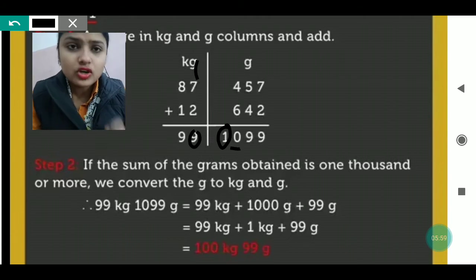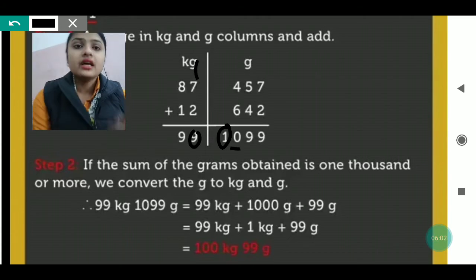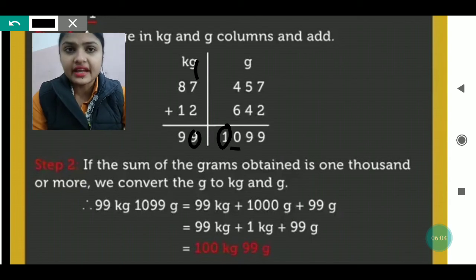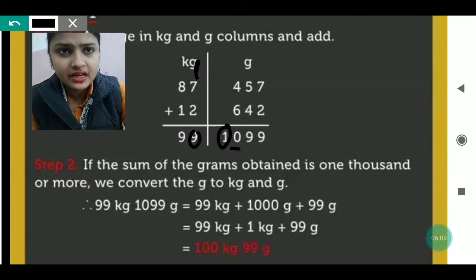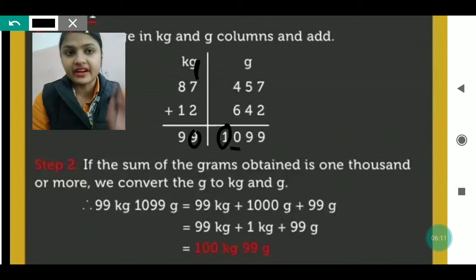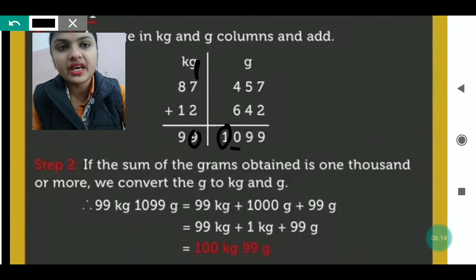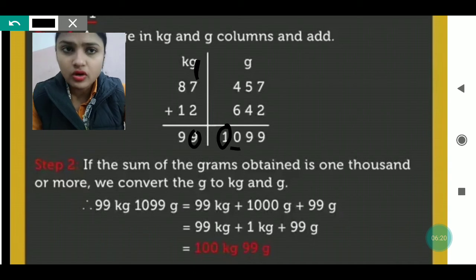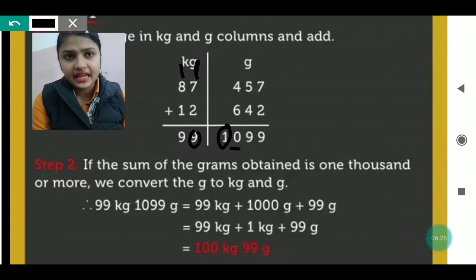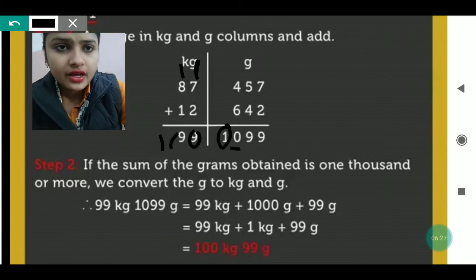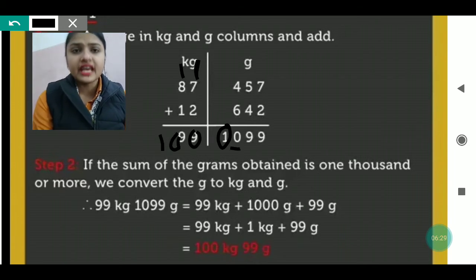Maybe the question arising is why 9 is written here. 9 is written because that 1 which I have taken from gram to kg, which I have written upside here, has not been written in this question right now. But I have transferred that 1 to the kg column and added it there. So it will become 10. So 10 means we will write 0 here again and take 1 as carry. Now 8 plus 1 is again 9 and plus 1 will be 10. It means you will get 100 kg and 99 gram.